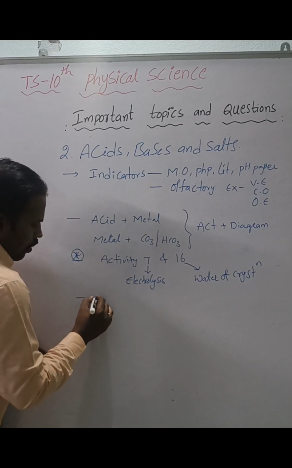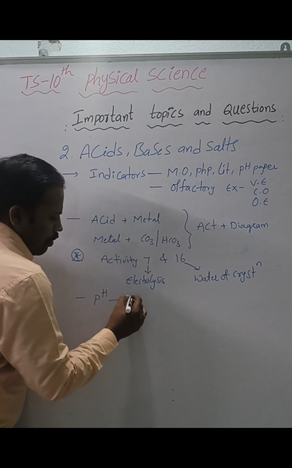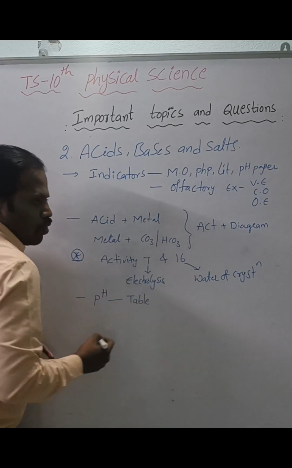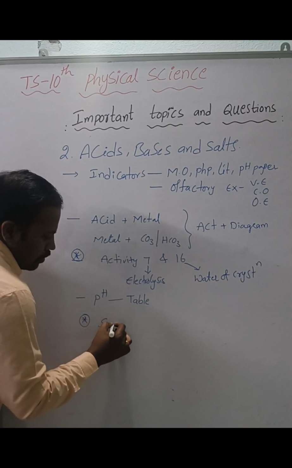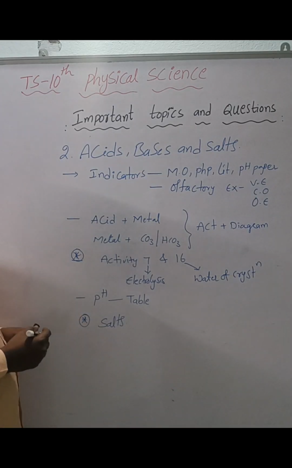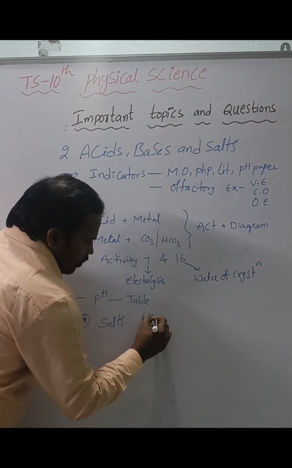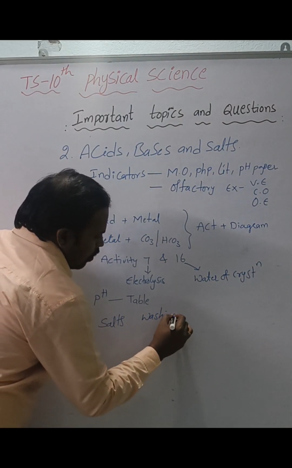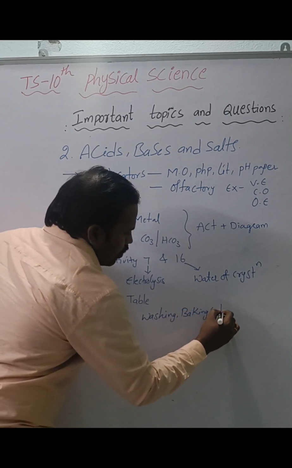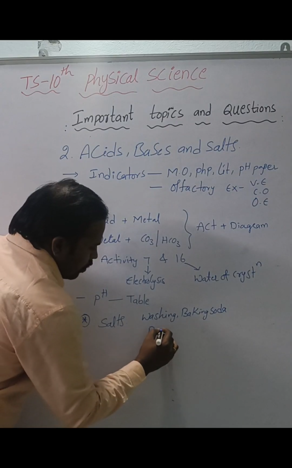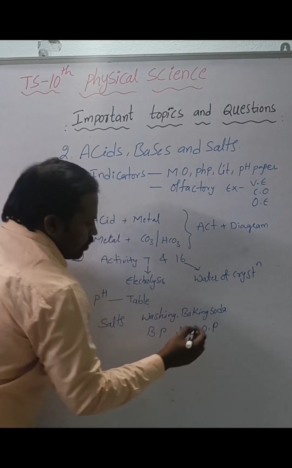Next, coming to pH paper, based on this they may ask table form questions. Next, most important is salts, the family of salts: washing soda, baking soda, bleaching powder, and plaster of Paris.